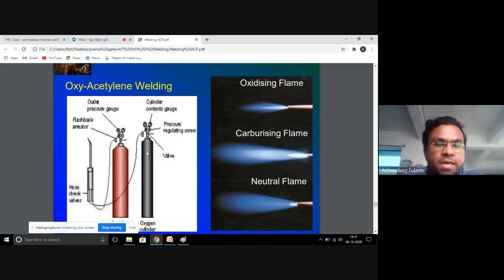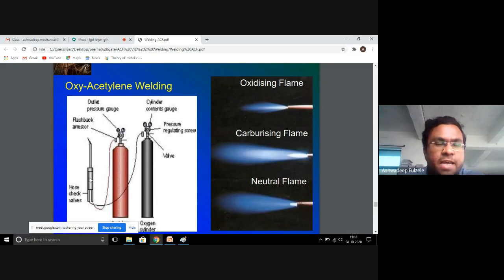On both these cylinders, the pressure regulating valves and pressure control gauges can be seen in order to maintain the pressure. In order to carry the flow from both cylinders, the hose comes out and gets connected to the welding torch.